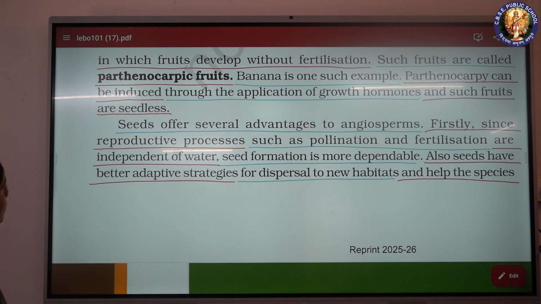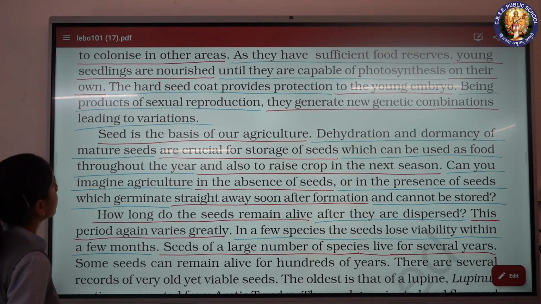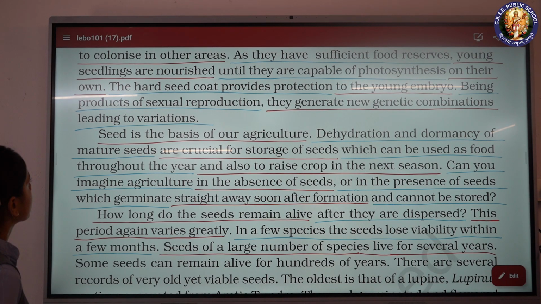Firstly, since reproductive processes such as pollination and fertilization are independent of water, seed formation is more dependable. Also, seeds have better adaptive strategies for dispersal to new habitats and help the species to colonize in other areas, as they have sufficient food reserves.